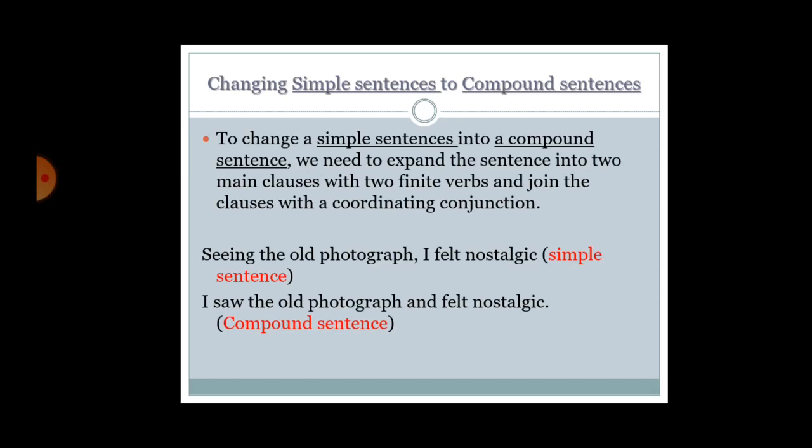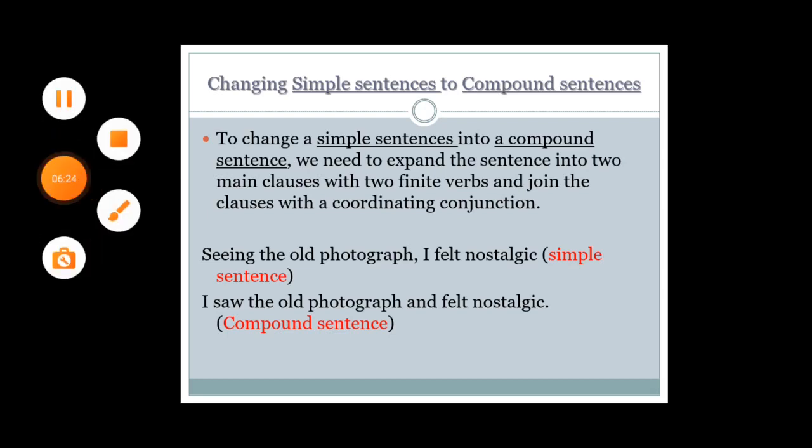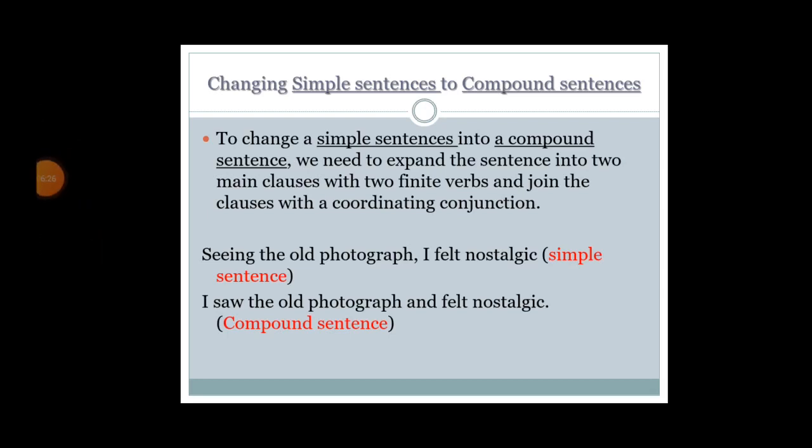Changing simple sentences to compound sentences. To change a simple sentence into a compound sentence, we need to expand the sentence into two main clauses with two finite verbs and join the clauses with a coordinating conjunction. Seeing the old photograph, I felt nostalgic. This is a simple sentence. I saw the old photograph and felt nostalgic. Compound sentence.